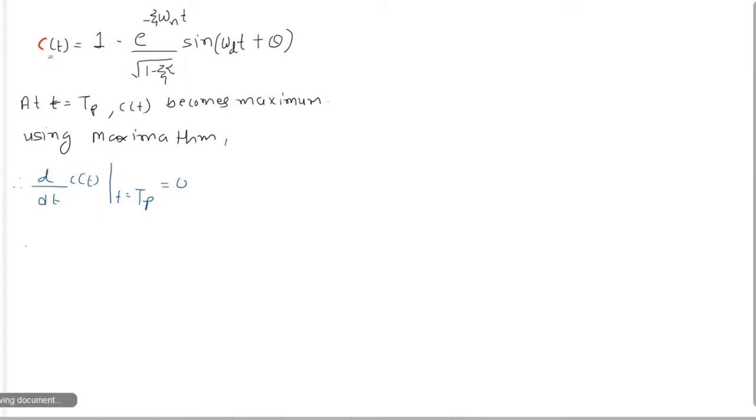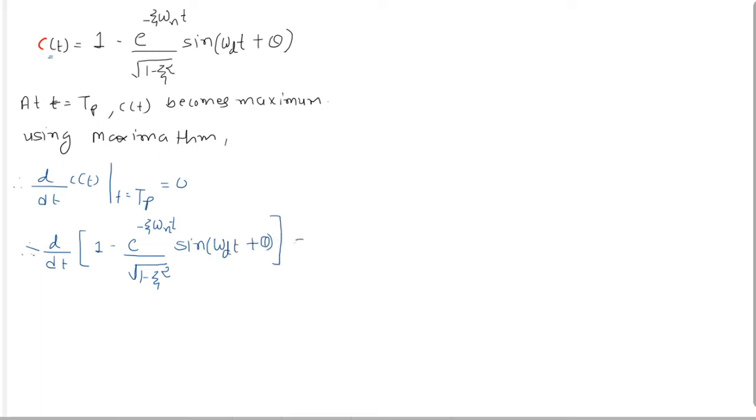So we differentiate this c of t, and we can write d by dt of the bracket 1 minus e raised to minus zeta omega n t upon under root 1 minus zeta square, sine omega d t plus theta, equal to 0. Now we know that the differentiation of a constant term is 0.